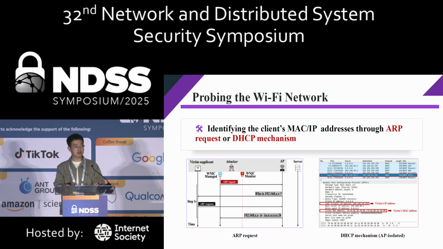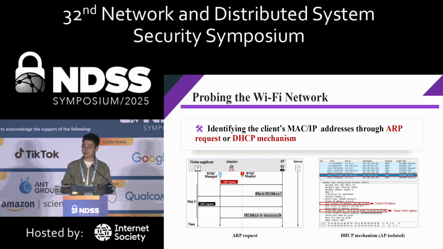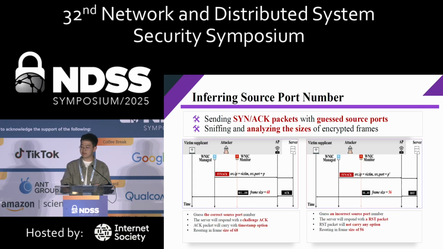And in some Wi-Fi networks with AP isolation enabled, we propose that the attacker can also use the IP reservation mechanism of the DHCP protocol to get the source IP address. For more details, please read our paper. And in the second step, the attacker will try to guess the source port number, which is randomized and chosen at the client side. The attacker will first send some SYN ACK packets with the spoofed source address of the victim client to the server with some guessed source ports.